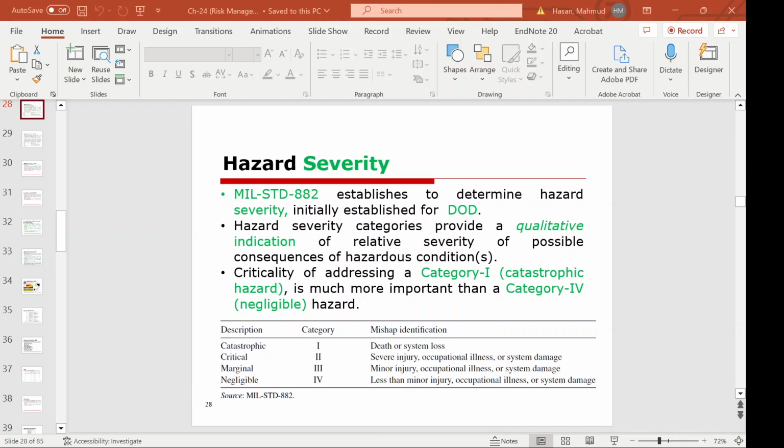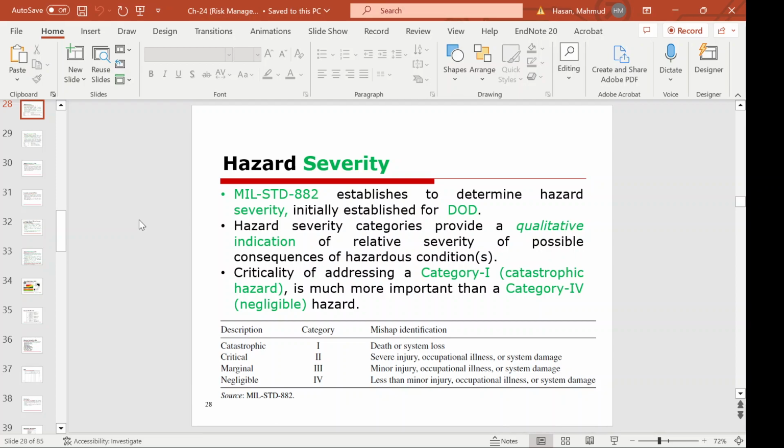We'll discuss now hazard severity. It is part of military standard MIL-STD-882, initially established for DoD to determine hazard severity. Hazard severity categories provide a qualitative indication of the relative severity of possible consequences of a hazardous condition. The criticality of addressing a category 1 catastrophic hazard is much more important than a category 4 negligible hazard. The descriptions are catastrophic, critical, marginal, and negligible, and categories 1, 2, 3, and 4.